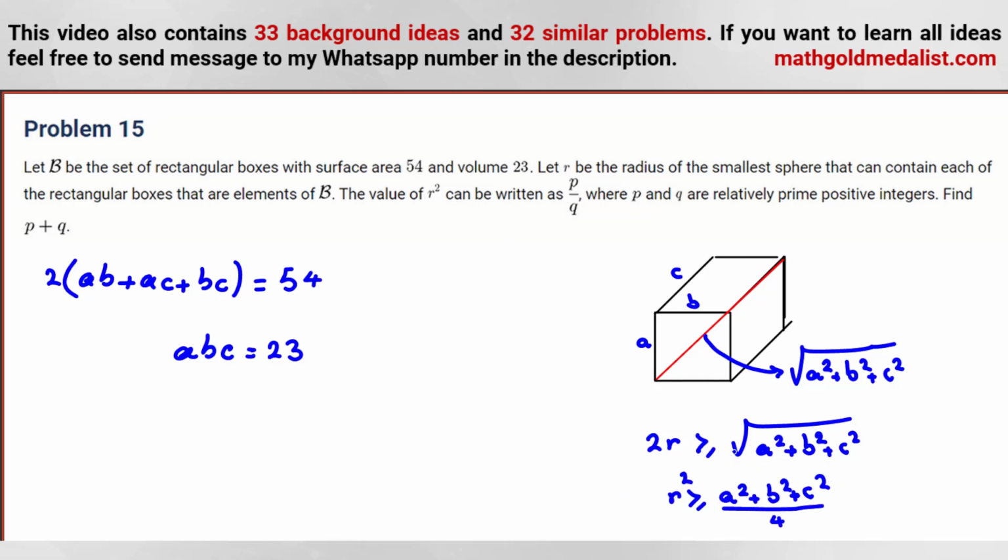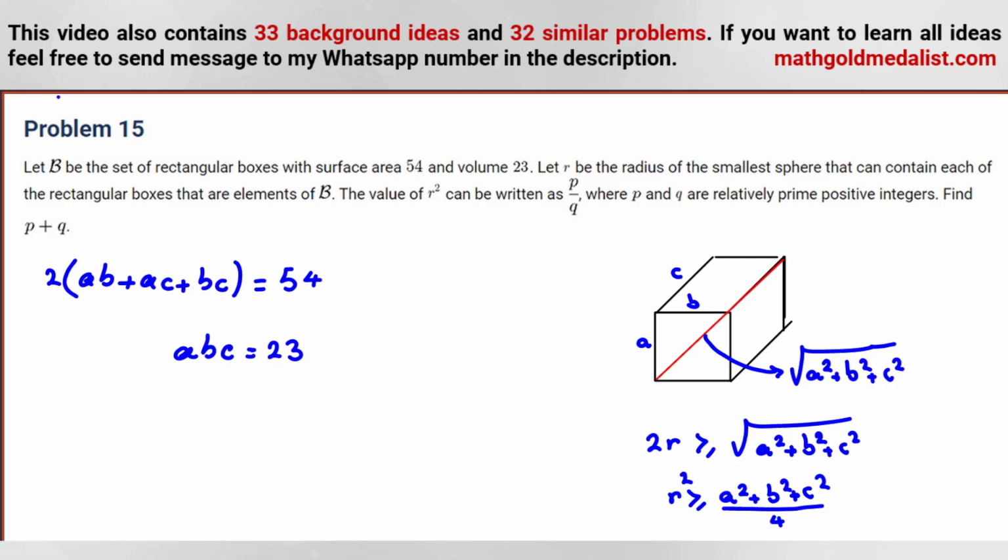So we should calculate this part, but it says it should contain all rectangular boxes. So we should find the maximum of this, because of the minimum r. Why does it say minimum r? Because maybe you can say, okay, r is 10 to the power of a very large number. It says the minimum that contains all of them. So it means for each of them, you should calculate these. For example, r squared in one case should be greater than or equal to 6, in another case greater than or equal to 7. It should satisfy all these conditions for different cuboids. So we should find the maximum of this part, and then r squared will be equal to the maximum of A squared plus B squared plus C squared that satisfy these two equations.